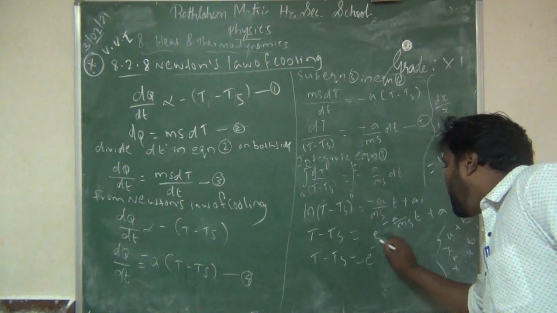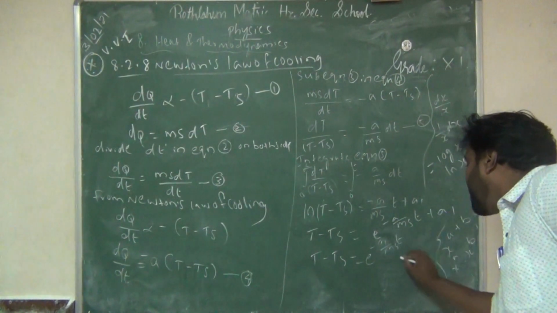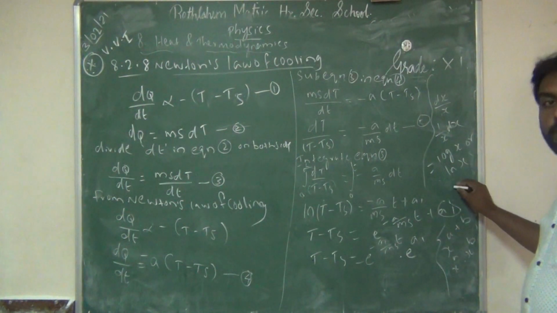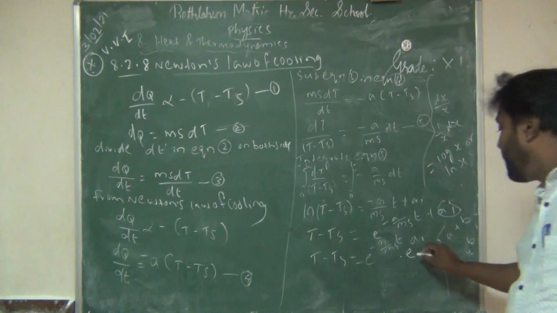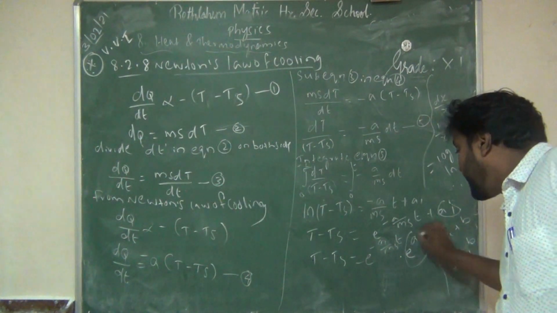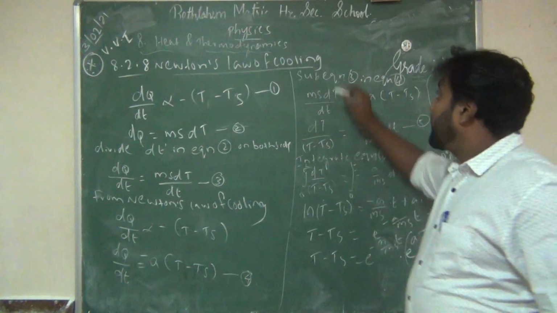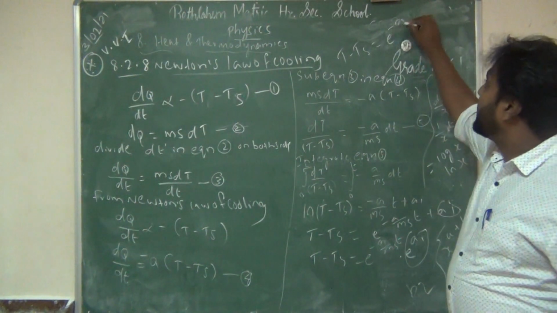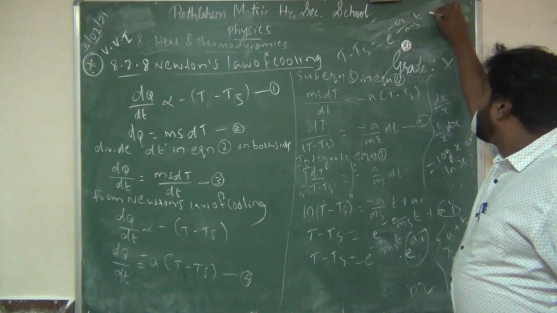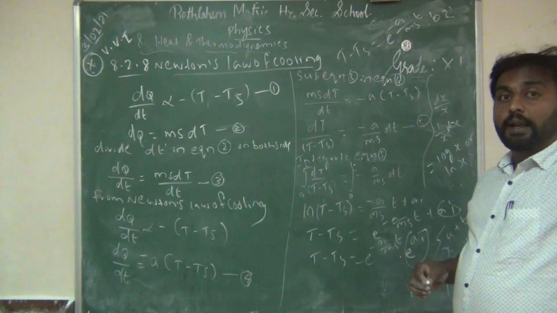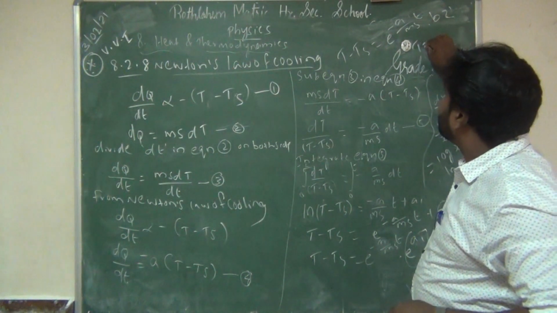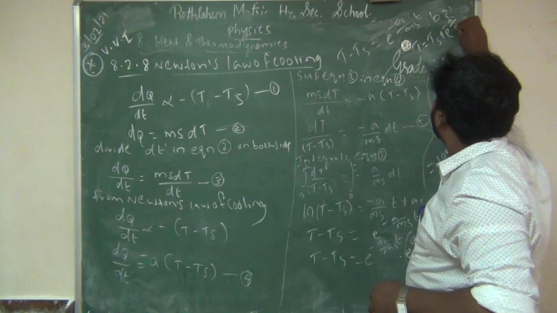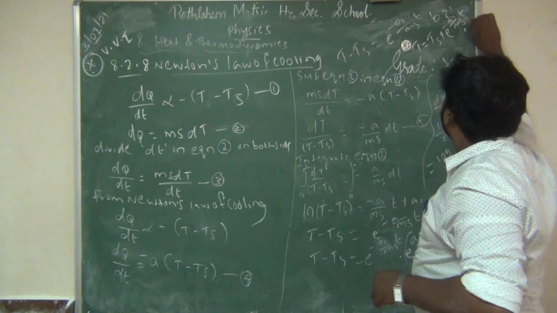So e power minus A by ms t into e power a1. Now you can take e power a1 as one constant, b2. So T minus Ts is equal to e power minus A by ms t into b2. So the final equation is T equals Ts plus e power minus A by ms t into b2.